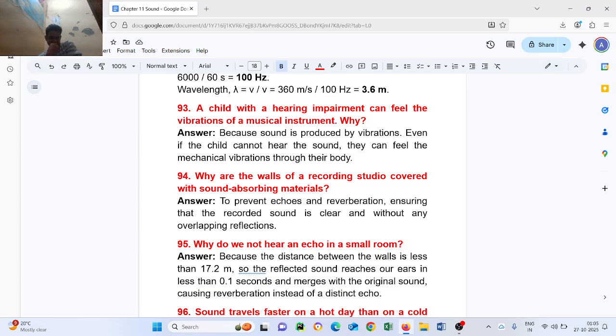Question number 95. Why do we not hear an echo in a small room? Because the distance between the walls is less than 17.2 meters. So the reflected sound reaches our ear in less than 0.1 second, and merges with the original sound, causing reverberation instead of a distinct echo.